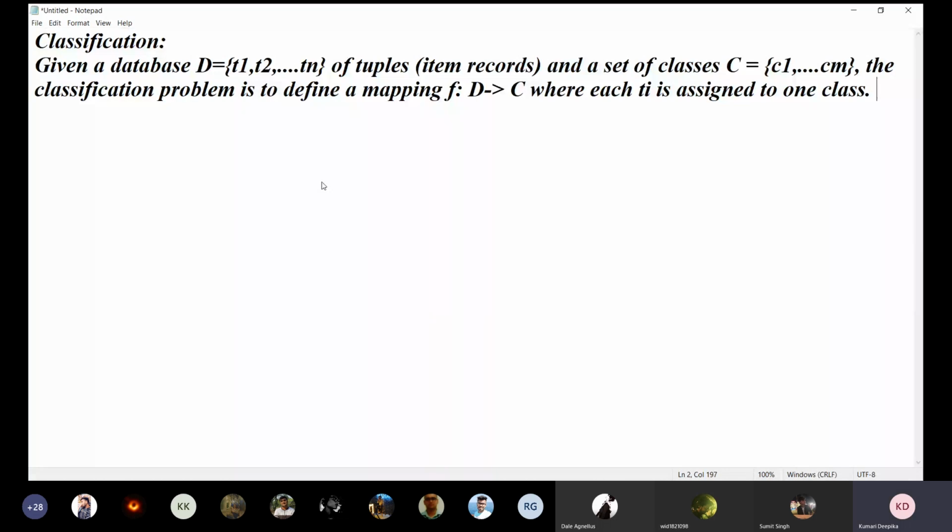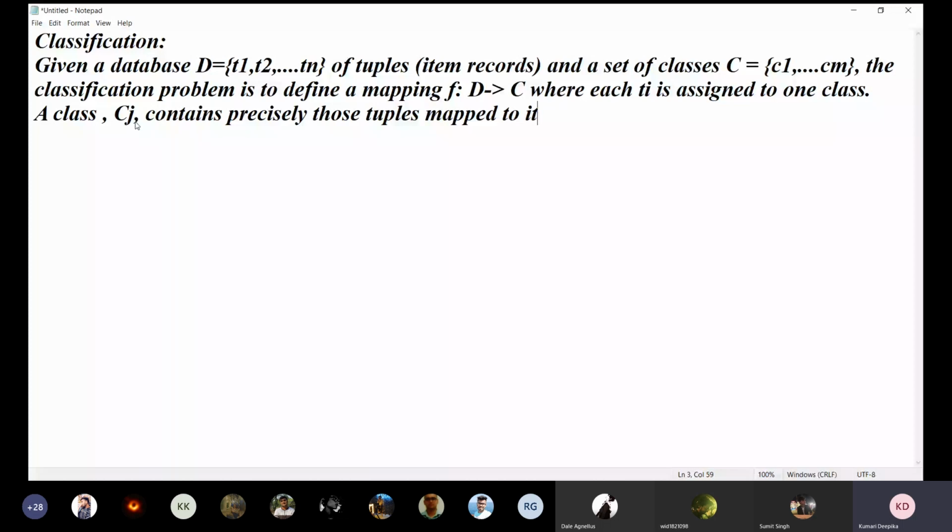Okay. Apart from these lines, one condition is: a class Cj, because i is for the tuple, so here we mention j, contains precisely those tuples mapped to it.